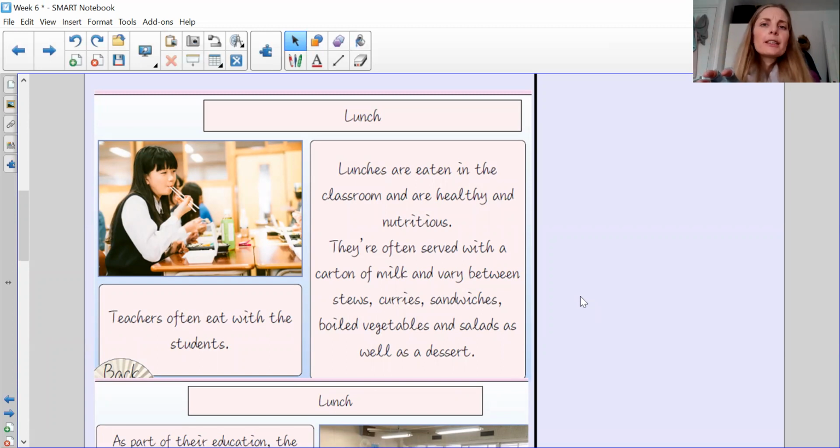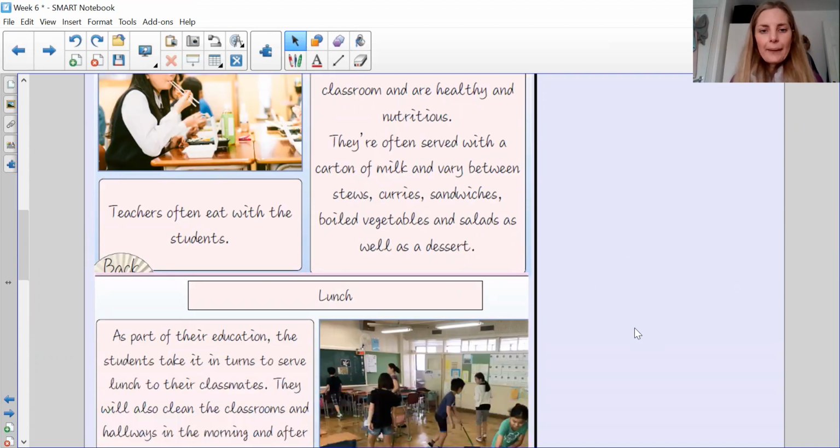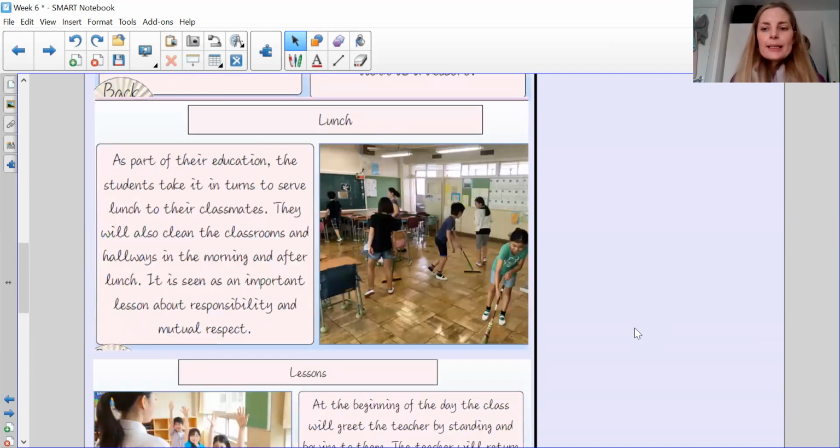What do you find in school here? And if you get a packed lunch, you would have a completely different sort of menu option to what children in Japan get. Teachers often eat with the students. Okay, so does that happen here? Do we eat with you guys? So put what happens in Japan and what happens here in the UK. Right.